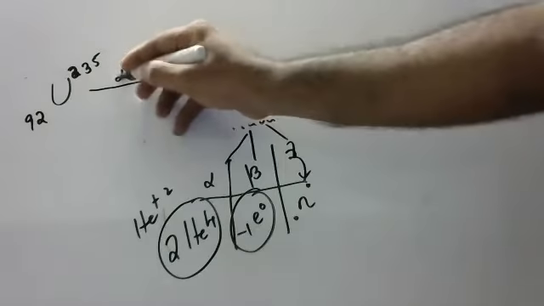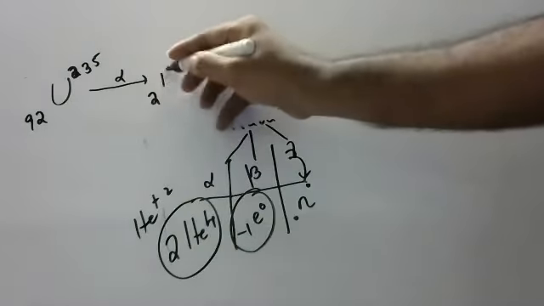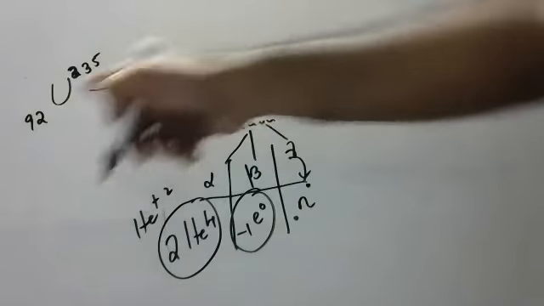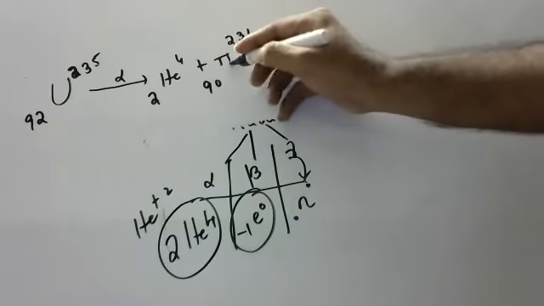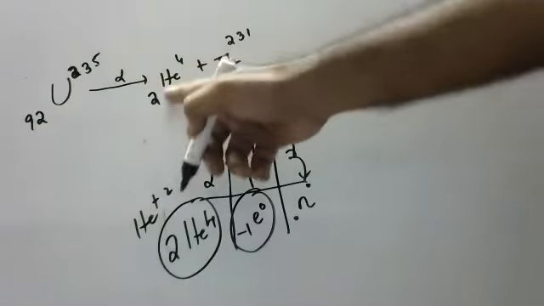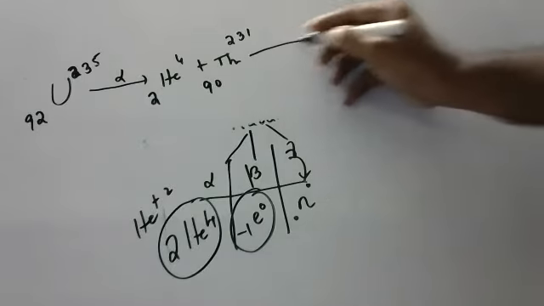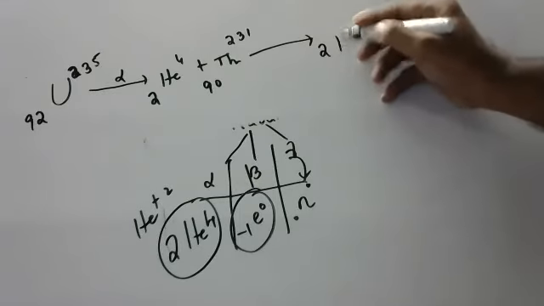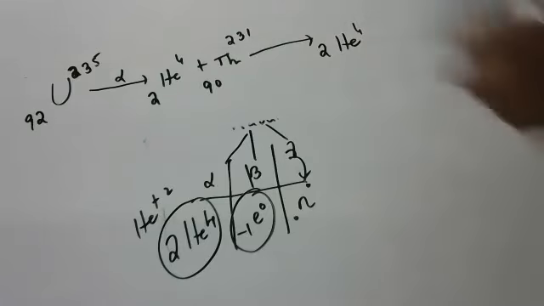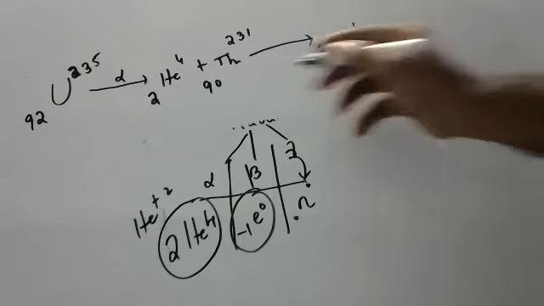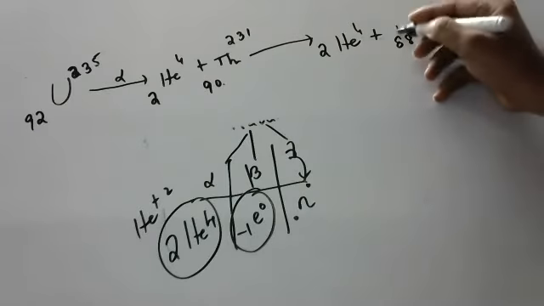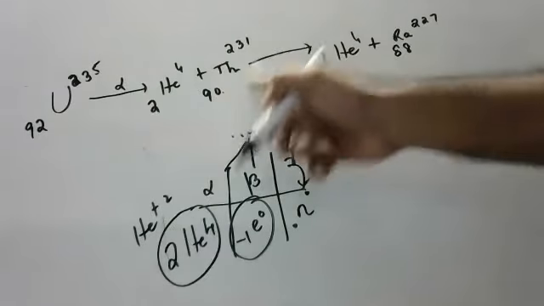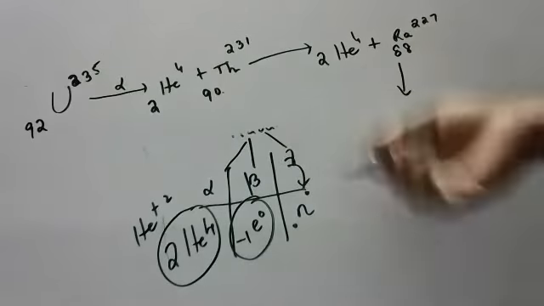When it emits one alpha particle, means 2He4, it becomes 92 minus 2, 90, and 235 minus 4, 231. You will get thorium. Means uranium after emitting an alpha particle became thorium. Thorium again emits an alpha particle, and thorium 90 minus 2, 88, 231 minus 4, 227 becomes radium. Means uranium became thorium, thorium became radium. Radium emits again an alpha particle.